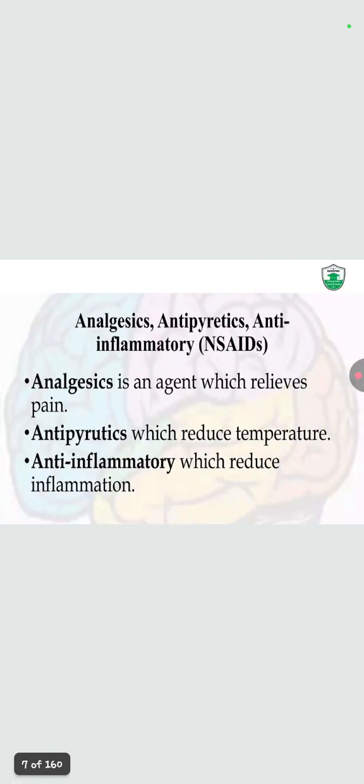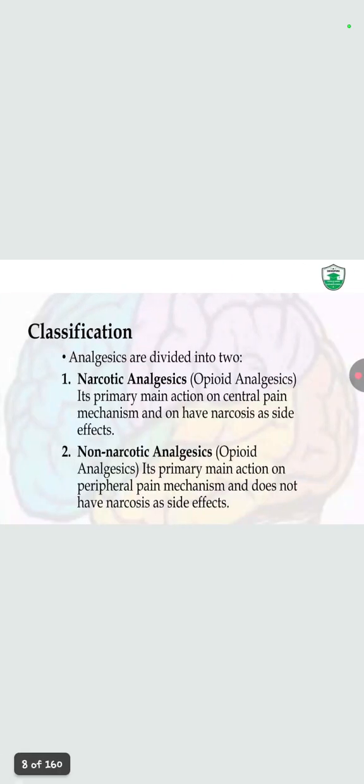Now the next topic is NSAIDs, non-steroidal anti-inflammatory drugs. So analgesics are the agents which relieve pain. Antipyretics reduce the temperature and anti-inflammatory agents reduce inflammation or swelling. Then the classification of analgesics: they may be narcotic or non-narcotic in nature. Narcotic opioids like morphine, codeine and heroin have their main action on the central pain mechanism and have addiction as a side effect.